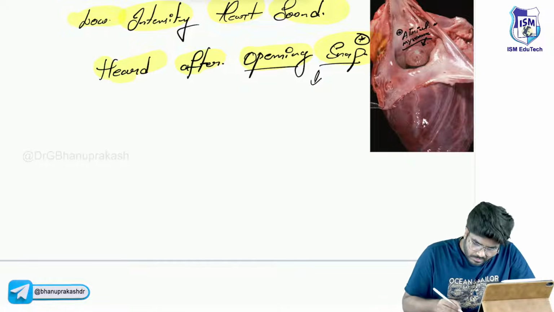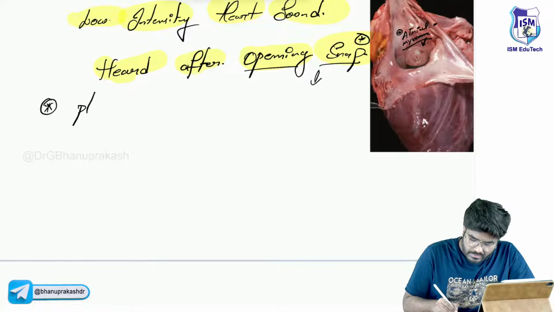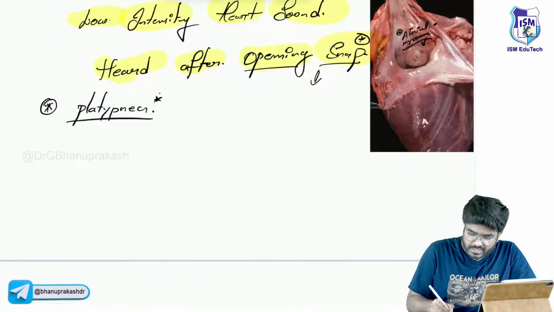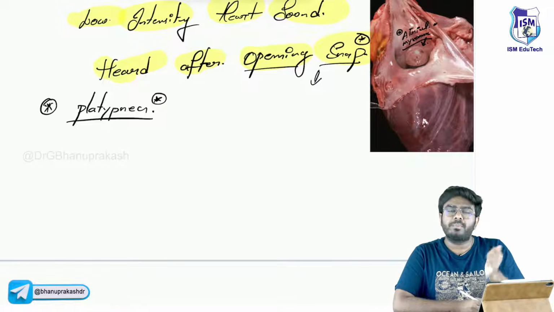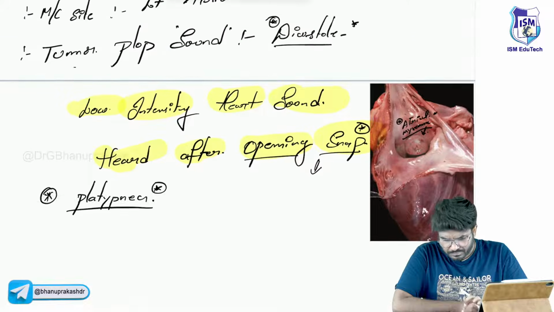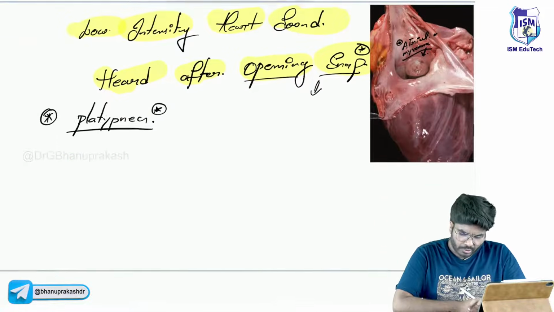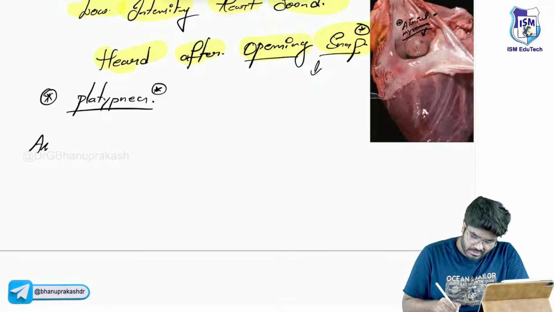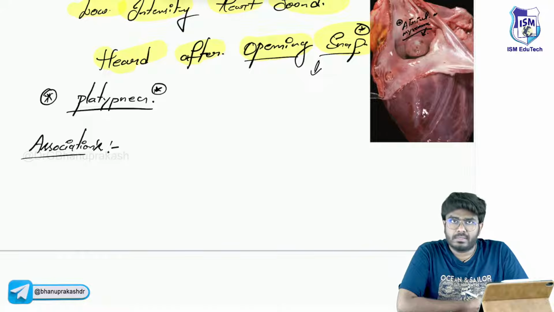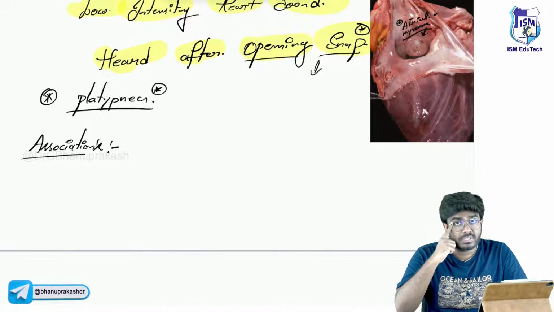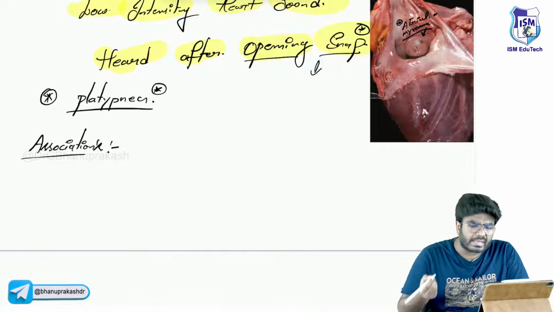Okay, so what I have discussed here is platypnea, which means the person is having symptoms when he is standing. Platypnea, sir. Okay, so that's the one point I want you to know. Next, associations. See, this myxoma is associated with something called Carney syndrome.